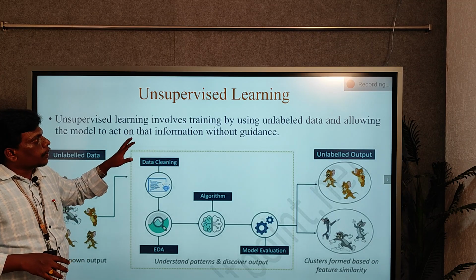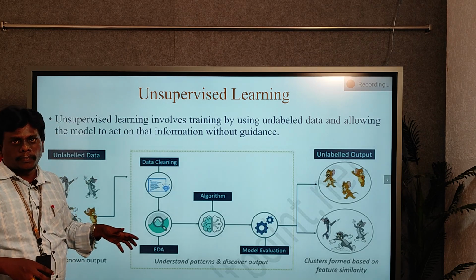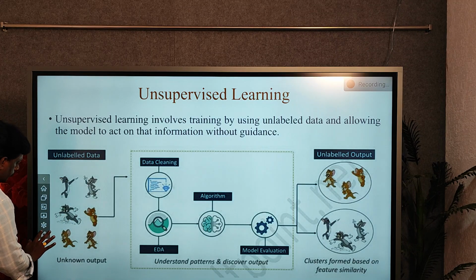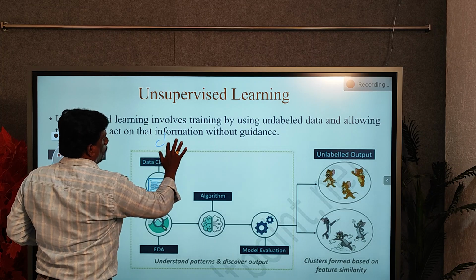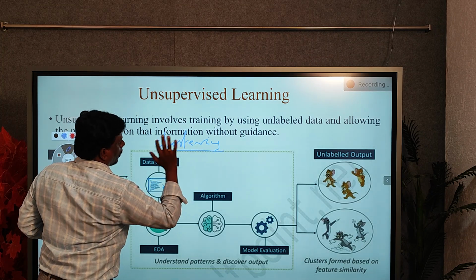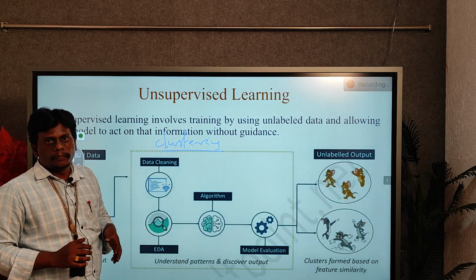So the machine can't predict what type of data you have given. But in unsupervised learning, it performs one operation based on the features. That operation is called the clustering operation. Clustering means the objects are divided into groups.